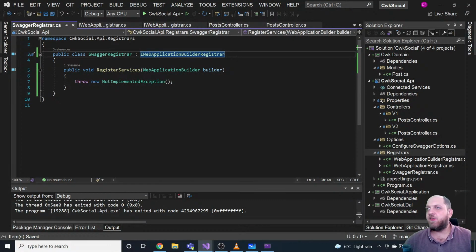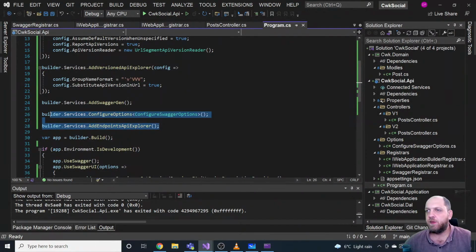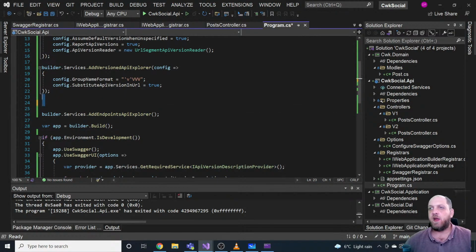And what we'll actually do here is just move everything that's related to Swagger into this register. So let's simply go here, and we have actually these two points. But probably we'll have more at some point when we also add security to Swagger and things like that.